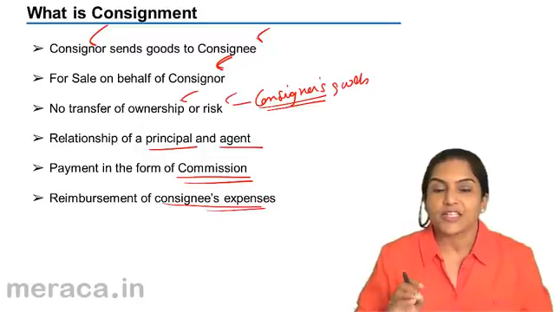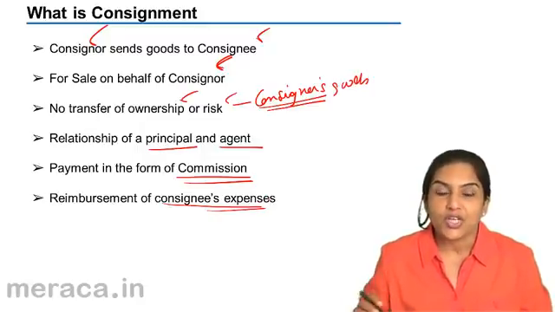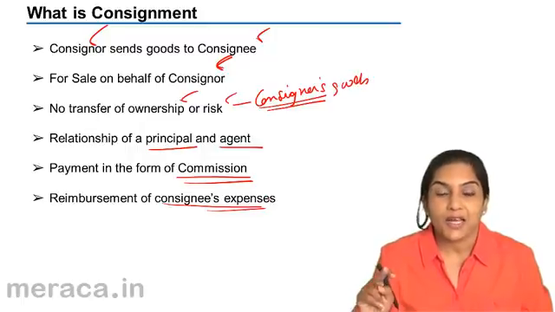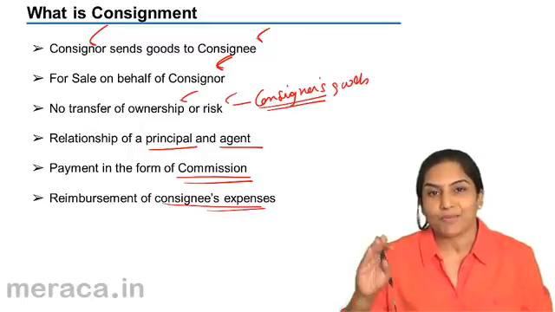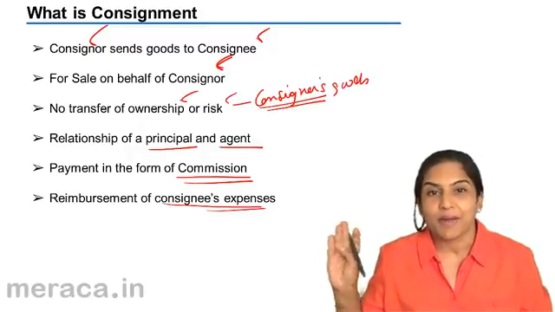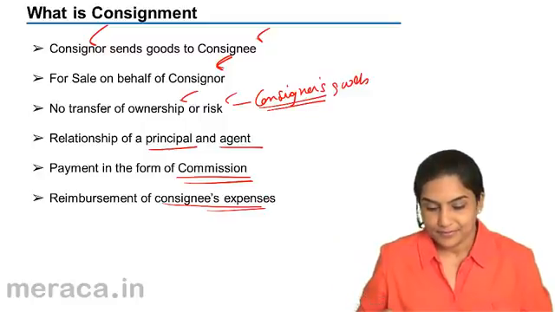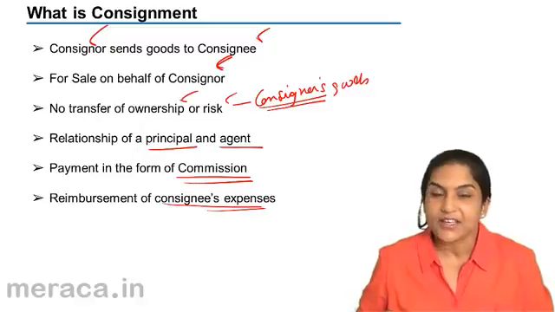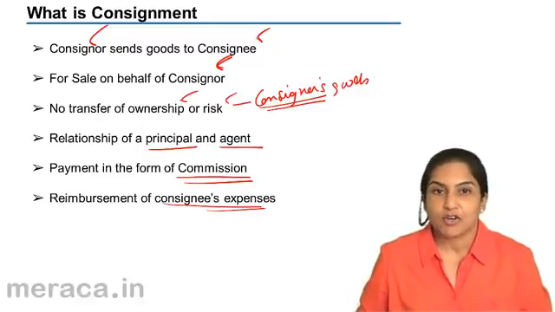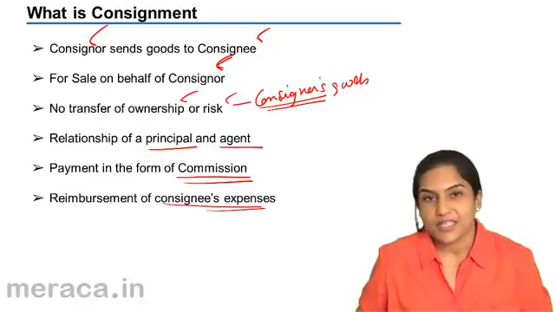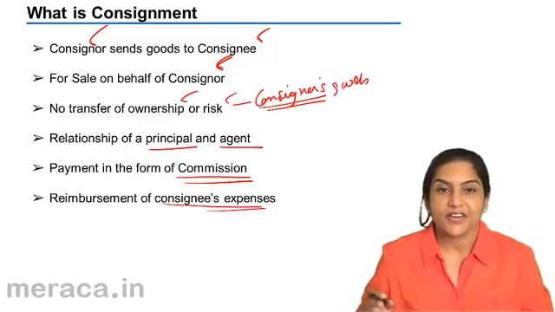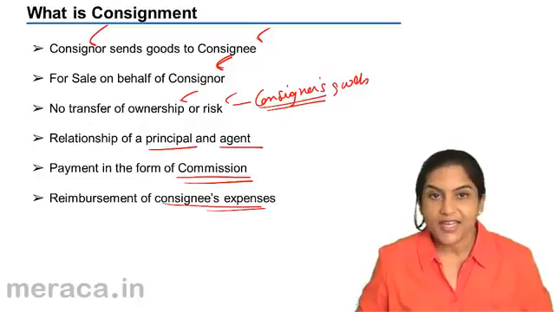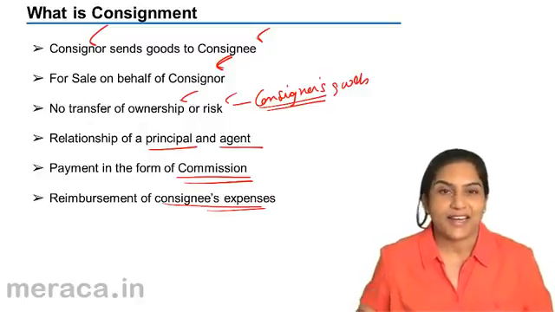There is no transfer of property. When goods are sold by the consignee, only then is the title of ownership transferred to the ultimate buyer. If the consignee incurs any expenses, these are also reimbursed by the consignor. The relationship between the consignor and the consignee is that of a principal and an agent.